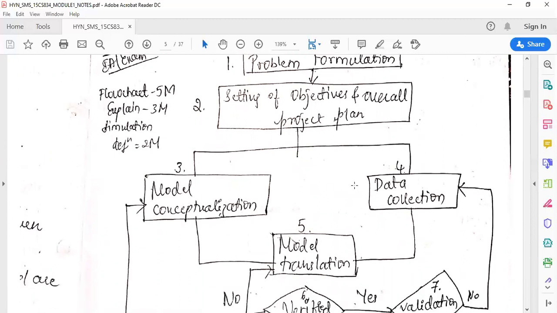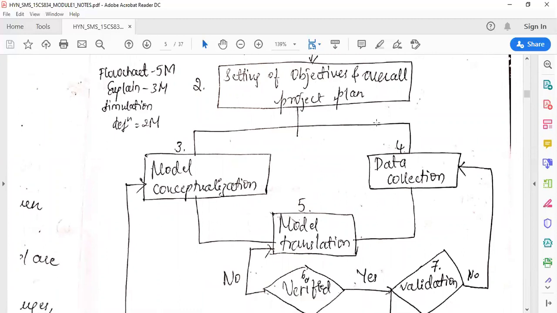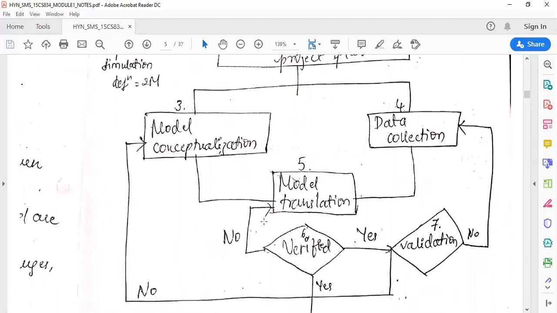The fourth step is data collection. In order to build any simulation model, the raw material required is the input, which is your data. Without the data, I cannot perform any type of simulation. Once you have collected the data, you move to model translation, where you convert the conceptualized model into a real model.